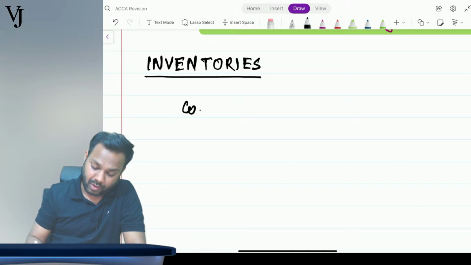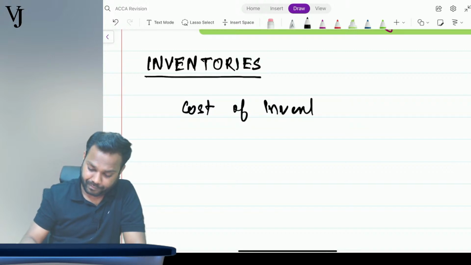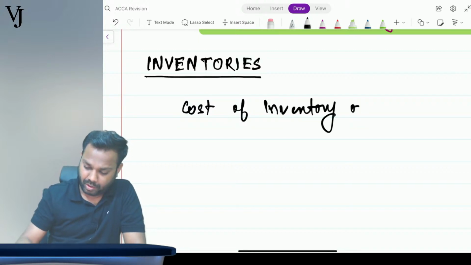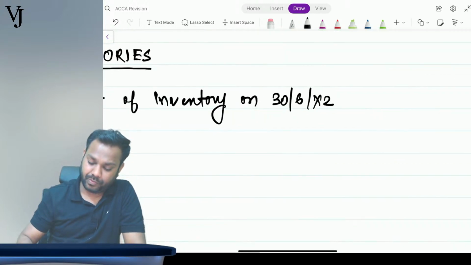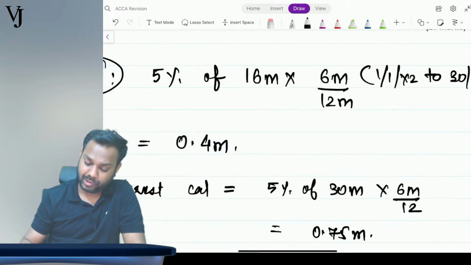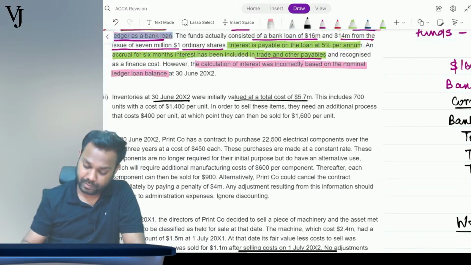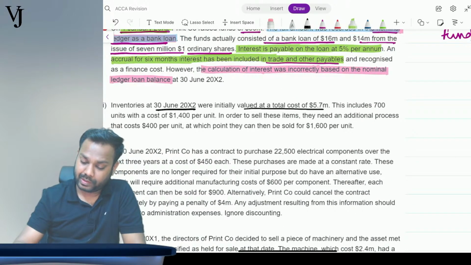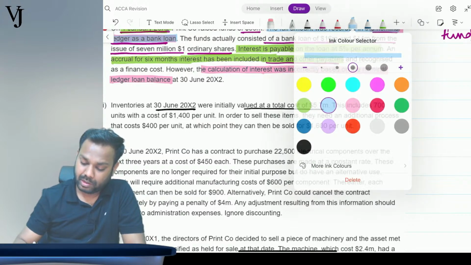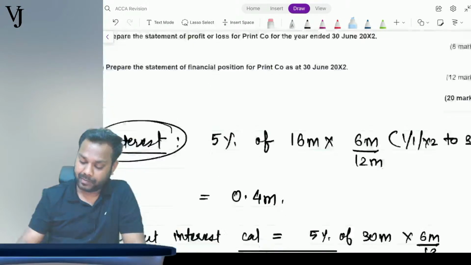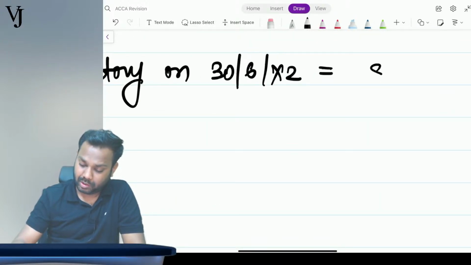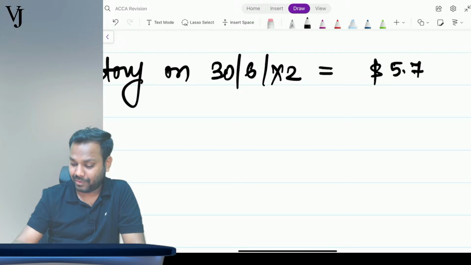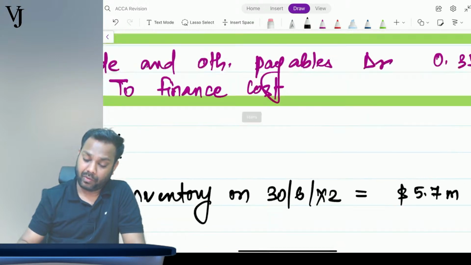The cost of inventory on 30th June x2 is 5.7 million. So let me write here, $5.7 million.